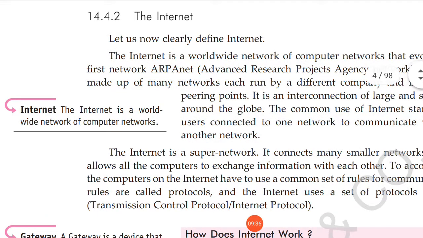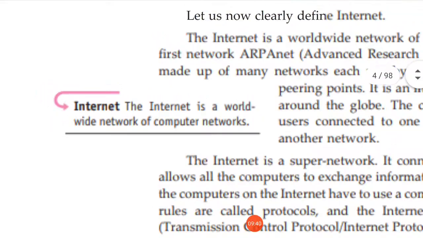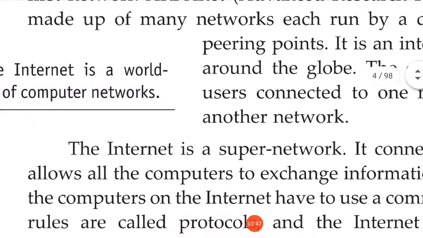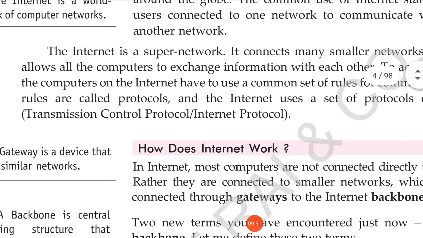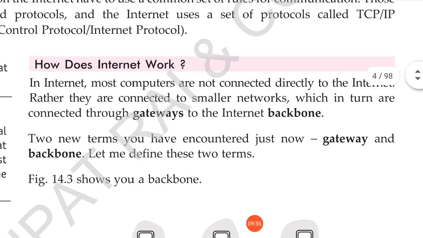If you see the definition of the internet, the internet is a worldwide network of computer networks. We can say in short, a network of computer networks. How the internet works, that we will see here.